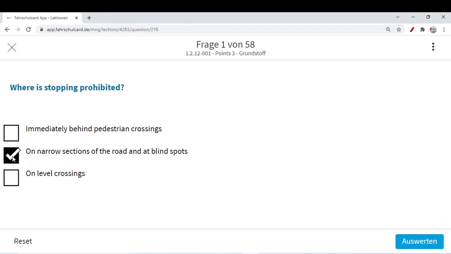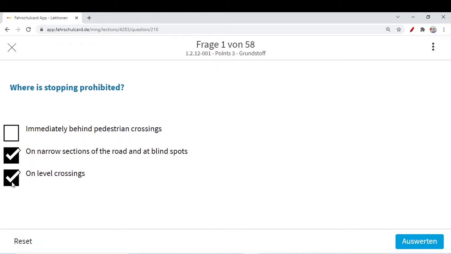Stopping is prohibited on narrow sections of the road at blind spots. For example, the road is very narrow and at a blind spot some car is taking a turn and cannot see you and hits you, because you were stopped there. So those areas of the road which are narrow and at blind spots, there you should not stop. And even on the level crossing, we know cars are coming from right, from left, oncoming traffic, so everywhere traffic is there on the level crossing.